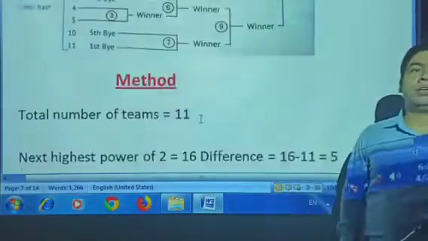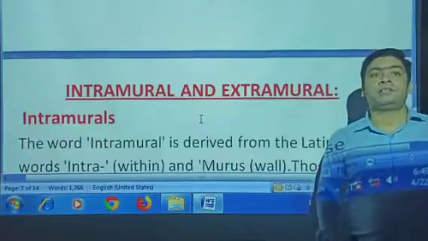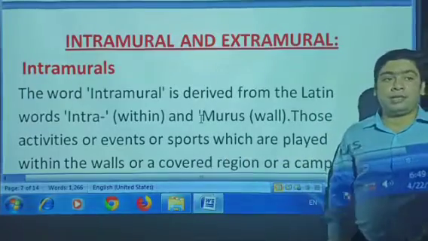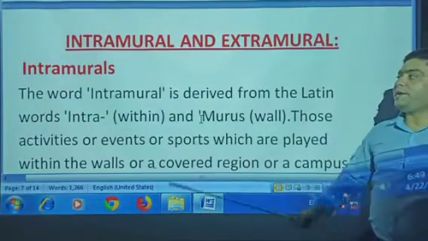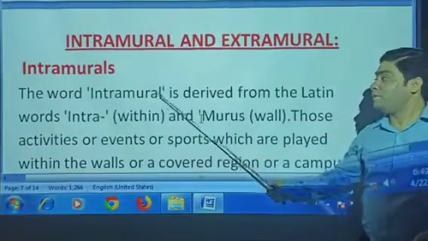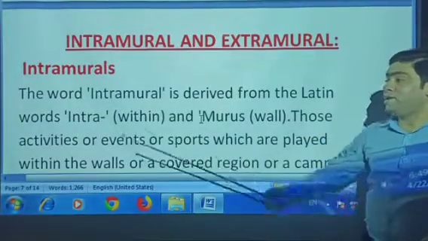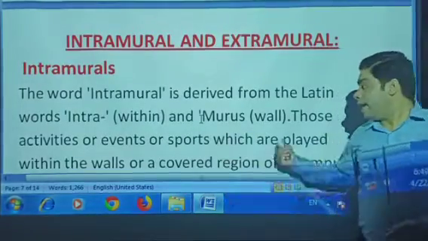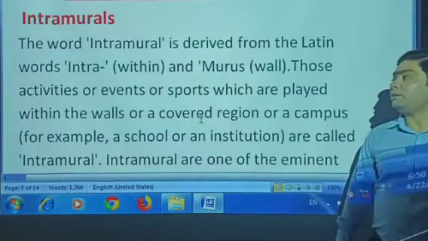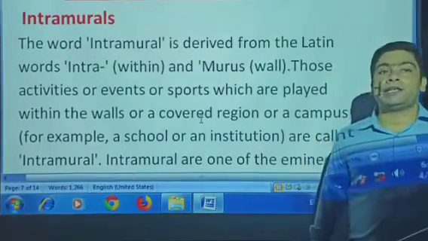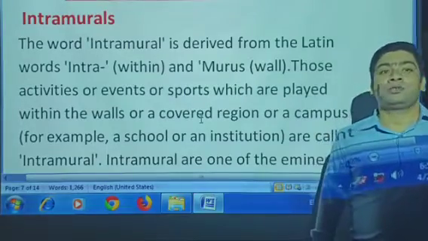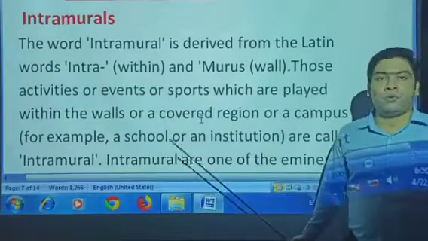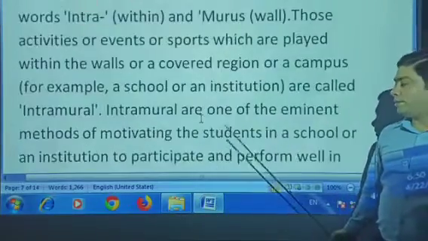After the bye procedure, we move to our intramural and extramural process. Intramural and extramural. What are these? The word intramural is derived from the Latin words intra and mural. Intra means within and mural means wall. That means the activities or events of sport taking place in the campus of the school or inside the area or covered region of the school. So that is called intramural activity.